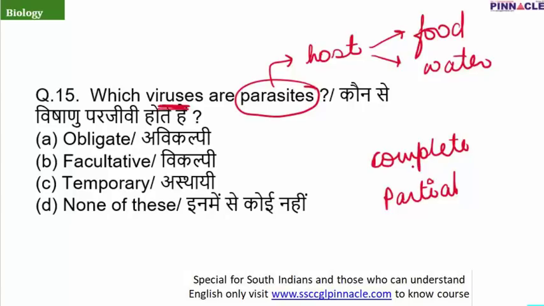Now, which kind of viruses will be known as parasites? What do you mean by obligate and facultative? These are two terms which you will face repeatedly in biology. Obligate means something which does not have any other option, or I can say the complete parasite. Viruses which have no other option are completely dependent on their host, and they are known as parasites themselves. So the correct answer is obligate. Facultative viruses have a property that if a host is not present, they can generate their own food by different means. Okay, so the correct answer is option A.